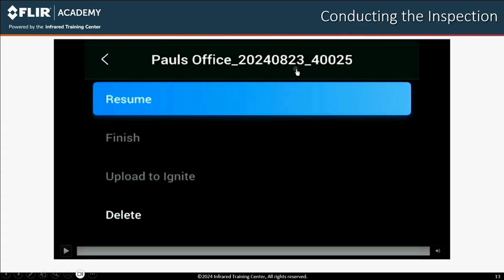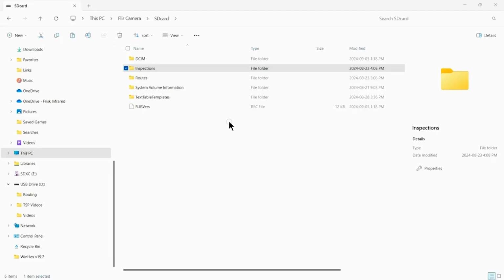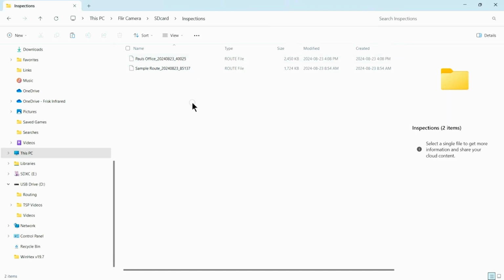You'll notice that the default name is the route name and then a date and time of when the survey was done. Completed inspections will be stored in a file folder created by the camera called Inspections. All the inspections that are currently on the camera will be listed here. The naming convention is based on the name of the route file and the date and timestamp. The inspection file can be loaded directly from the camera into Thermal Studio, but it is recommended that you copy the files to the computer and delete them from the camera as they can tend to be very large.